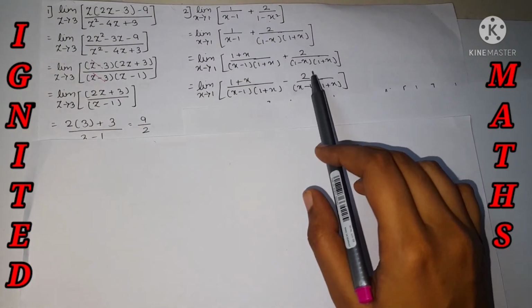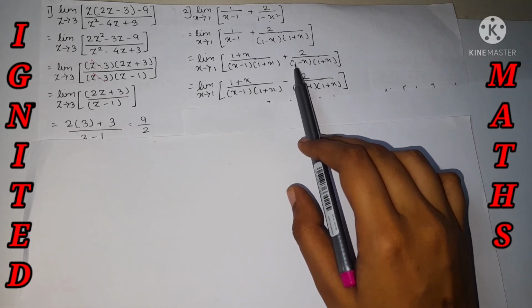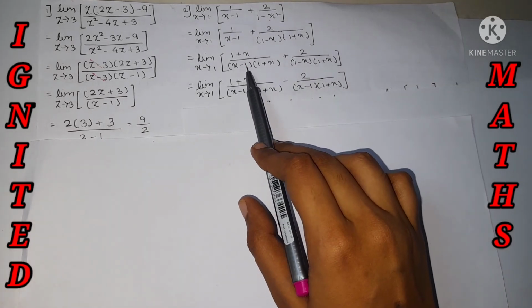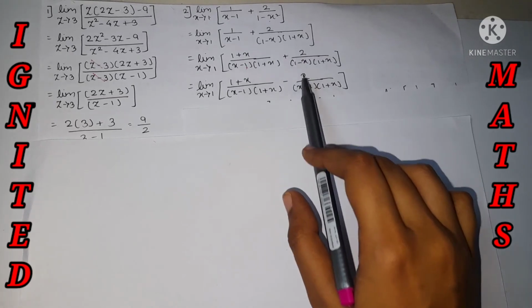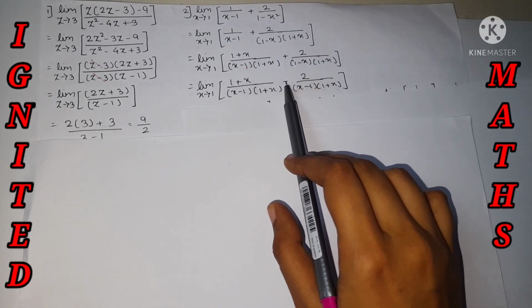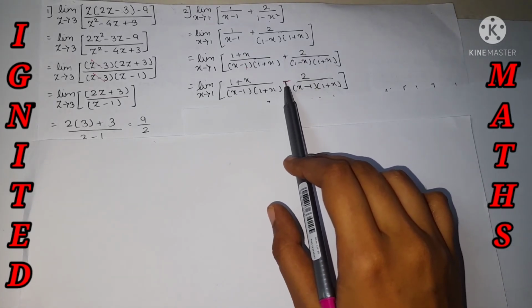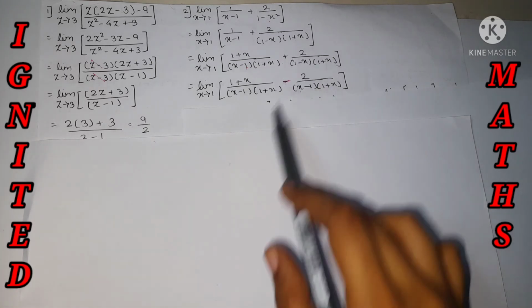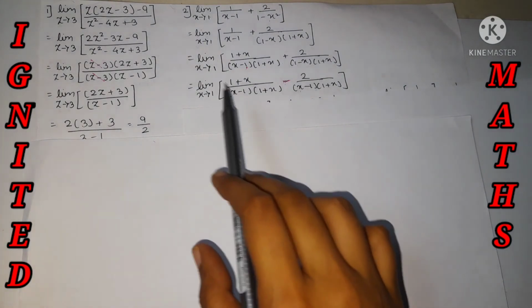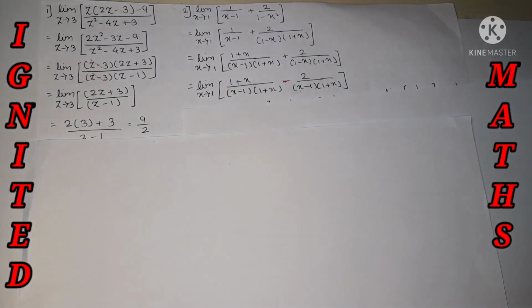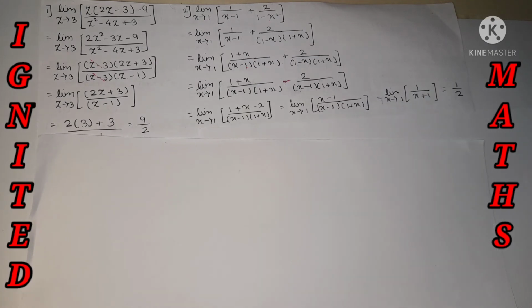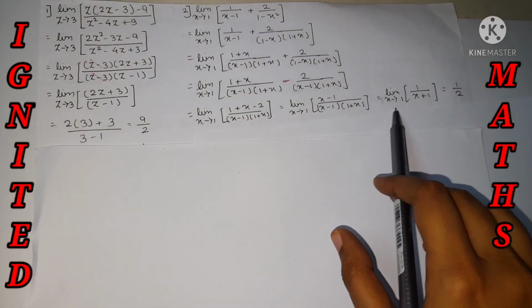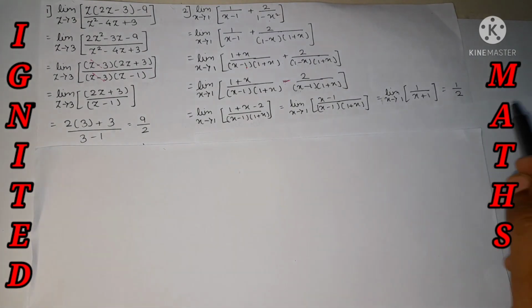Okay, at the other side we get 1 minus x. Over here it's x minus 1, so I have just interchanged the sign, multiplying by minus over here. It's absolutely the same, minus into (x minus 1) or plus into (1 minus x). Because we can take the denominator the same over here for the further calculation, for that purpose I have put the minus sign over here. If we do it, we will get the answer as 1 by 2. I have just put the limit over here and we got the answer.